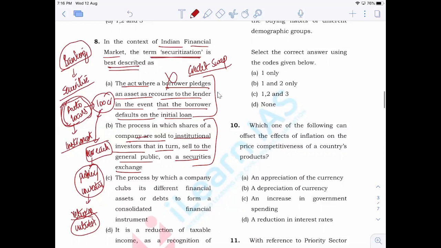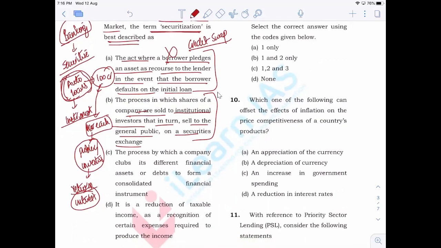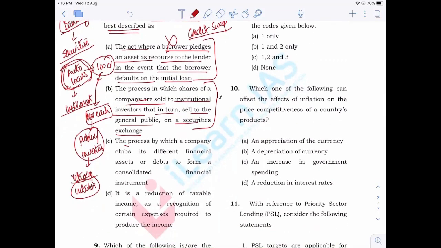That is related to merchant banking as well as underwriting of shares. The process by which a company clubs its different financial assets or debts to form a consolidated financial instrument is securitization. This is the correct answer. Clear?